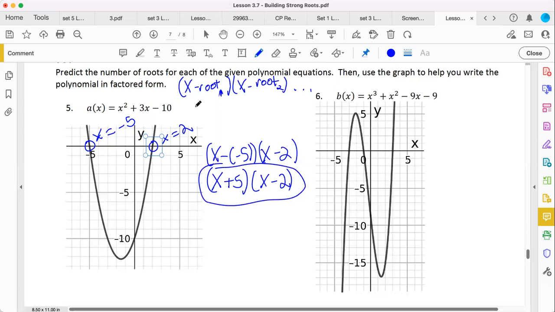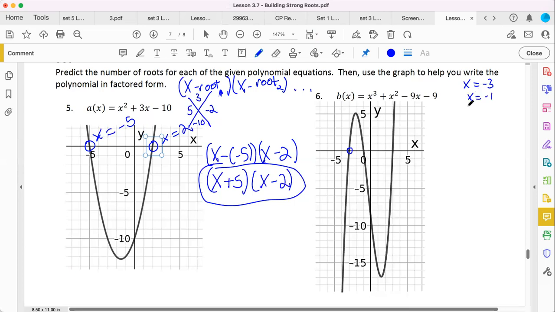But remember, fall back on factoring if you need to, because you could have easily done this. Factors of -10 that add up to 3, it's 5 and -2. So you could have used basic factoring here, but you can also use the visual, okay? So here you have 3 roots. You have one at -3. You have another root where x is -1, even though it says 0.